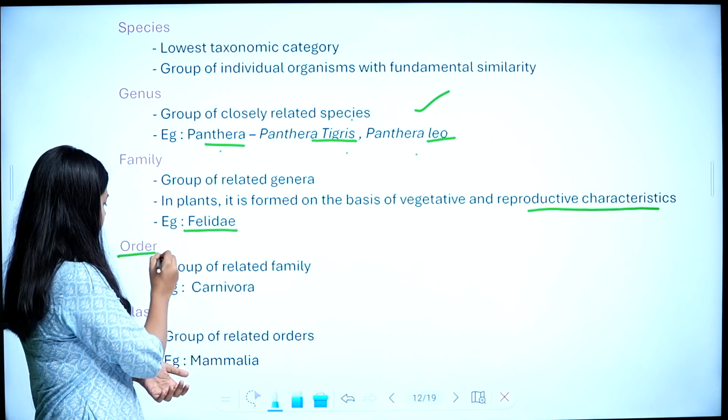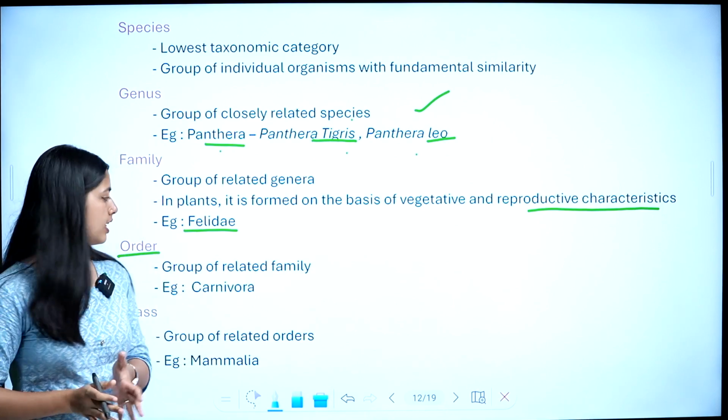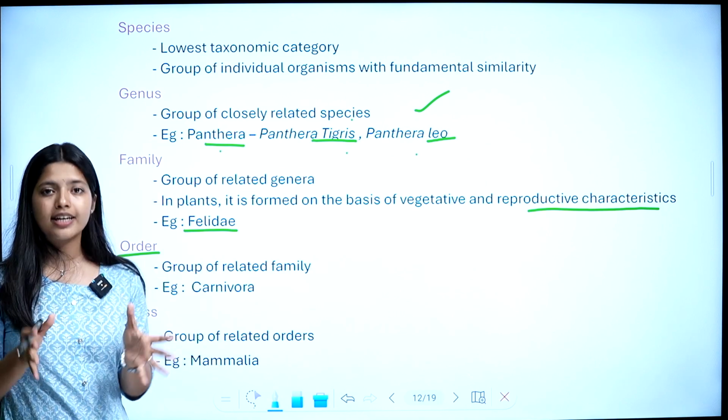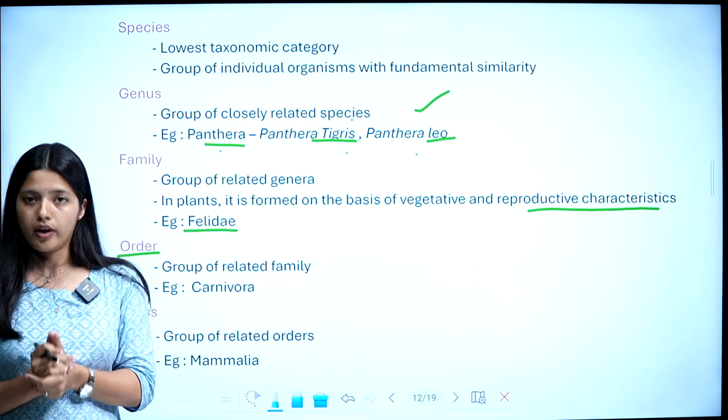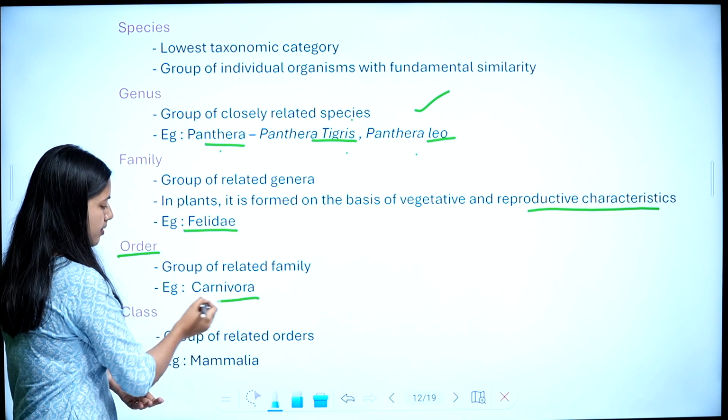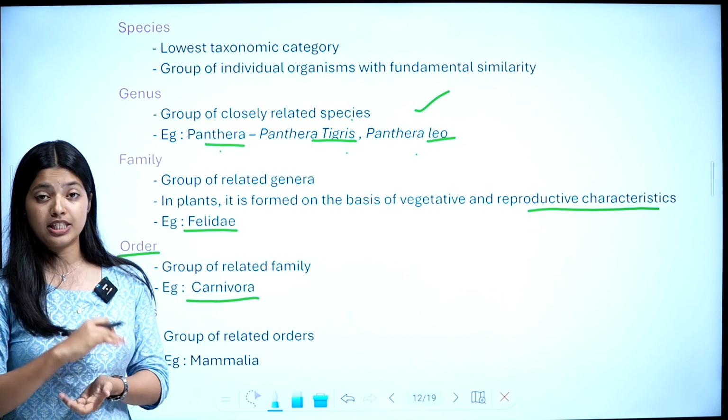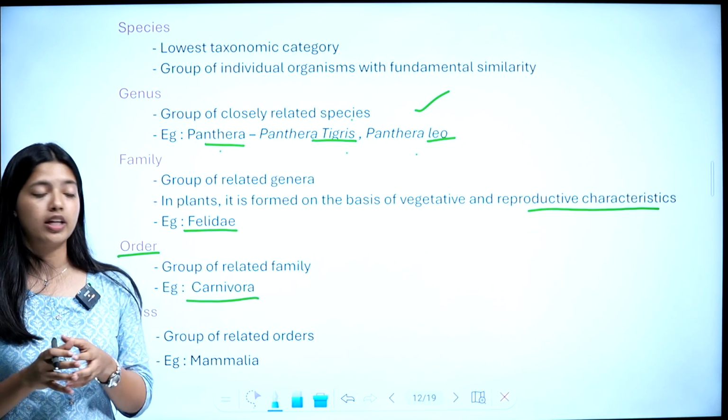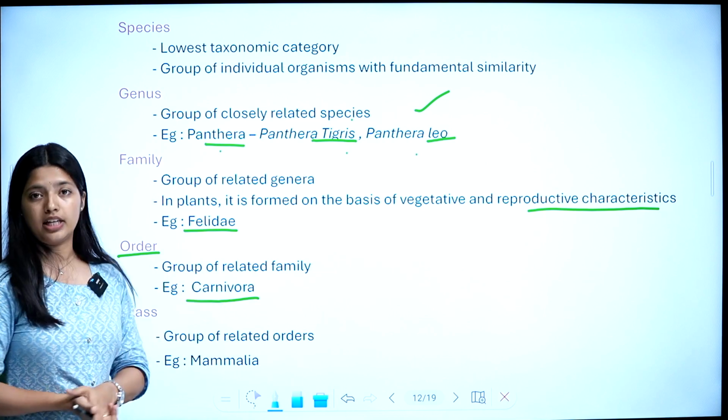And then order. Order is a group of closely related families. So closely related families together form an order. Example, Carnivora: flesh-eating animals are included in the order Carnivora.